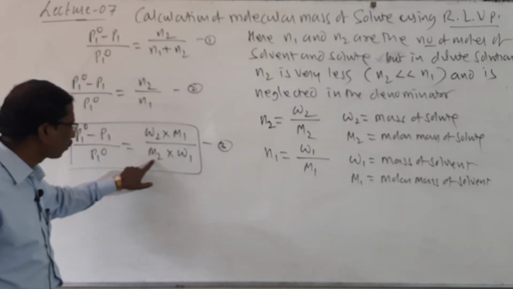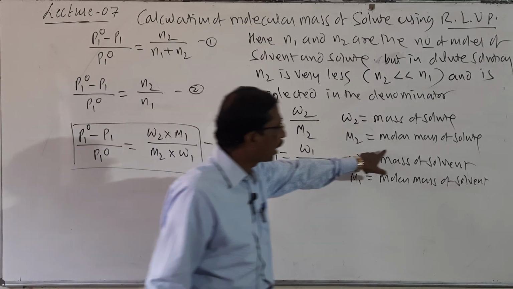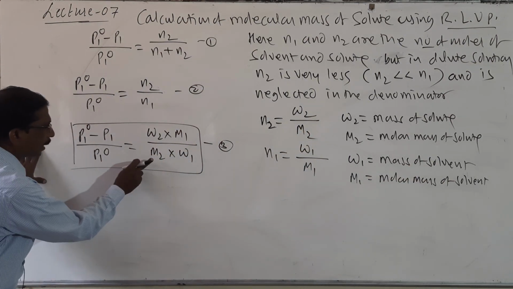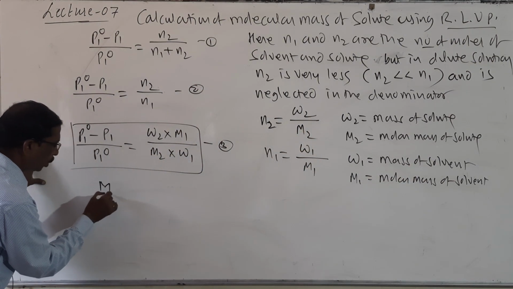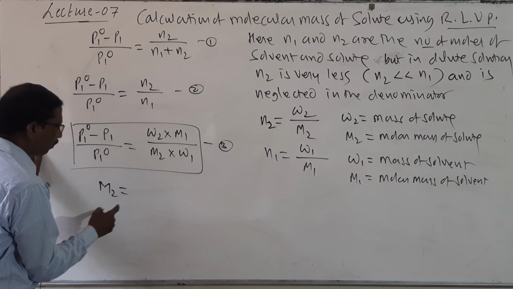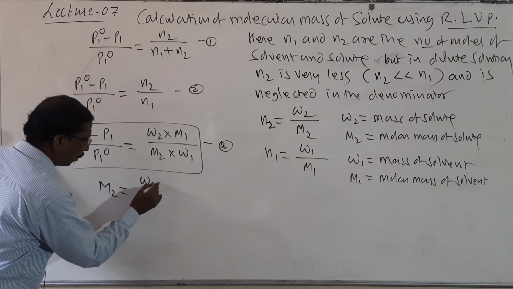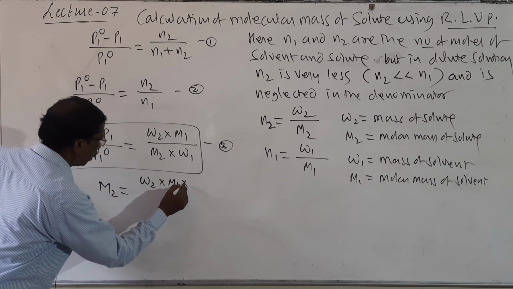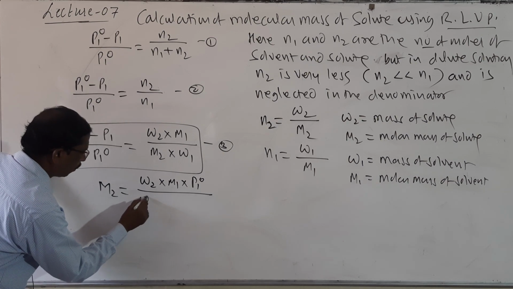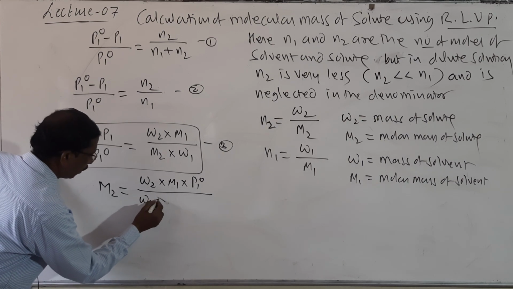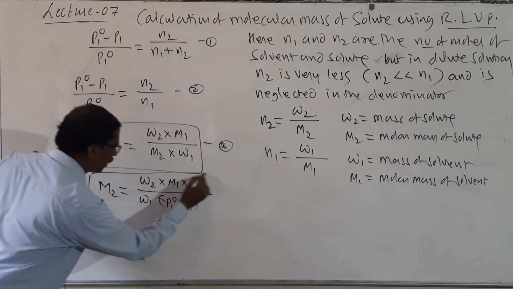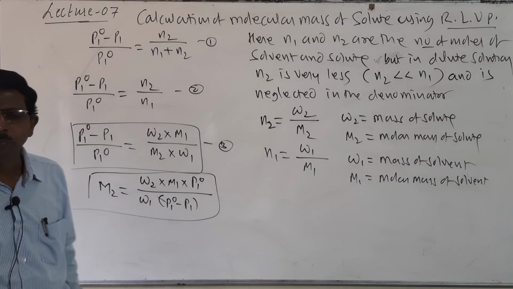So M2 is the molar mass of solute, and we have to calculate it. I will take this M2 to this side. So M2 is equal to W2 into M1 into P1 naught divided by W1 into (P1 naught minus P1).